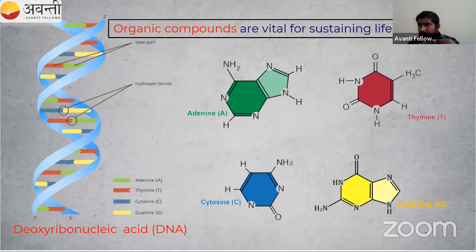Adenine and thymine are forming some bond. Can you tell me whether it is a single bond, double bond, or triple bond? I don't know, I'm not a biologist. You are biology people, right? You are NEET aspirants, so you have to score full marks in biology. Then cytosine and guanine also form some bond. Is it a double bond or triple bond? I don't know, so you have to check your biomolecules chapter. This is homework for you. Adenine and thymine, what bond is formed? Double, single, triple? You have to tell me in the next class. If you know the answer, you can give it in the live chat box or here in the Zoom meeting.